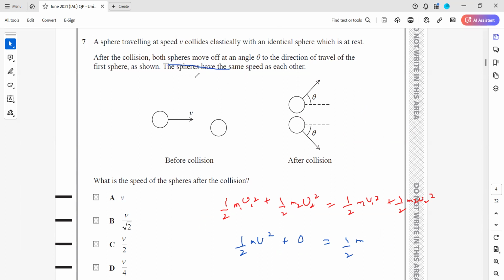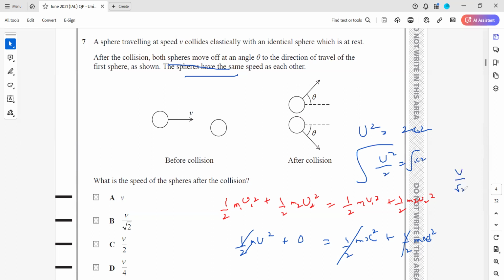They move at angle theta. The spheres have the same speed as each other. Like this will be x squared. This will also be half m x squared. Half cancels out, m cancels out. So v squared is equal to 2x squared. V squared over 2 is x squared, and then take a root.